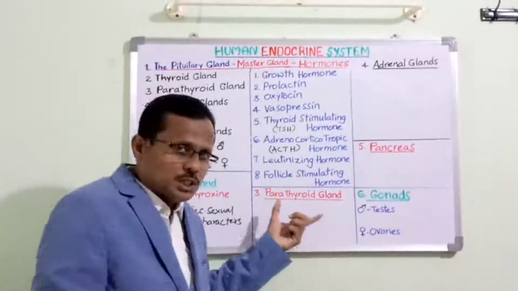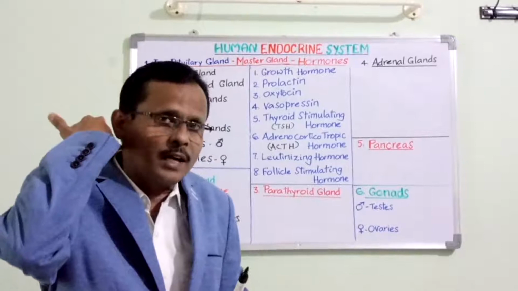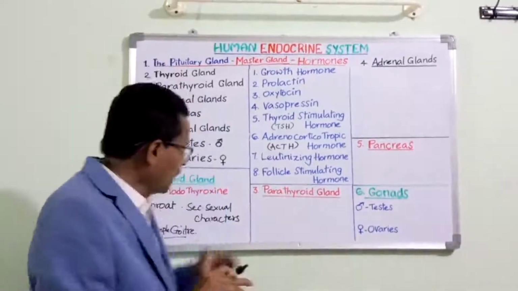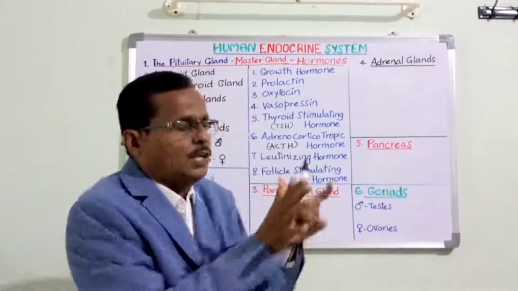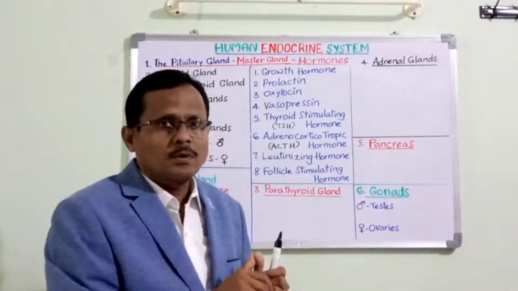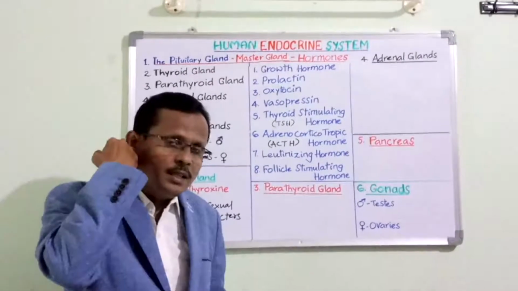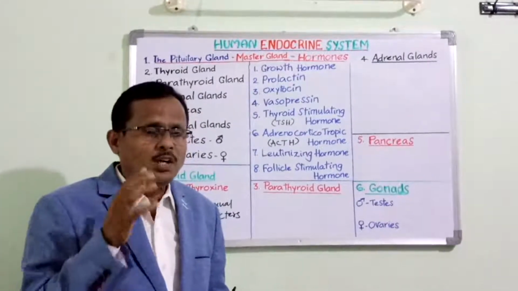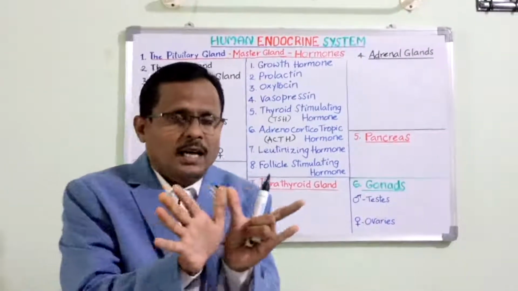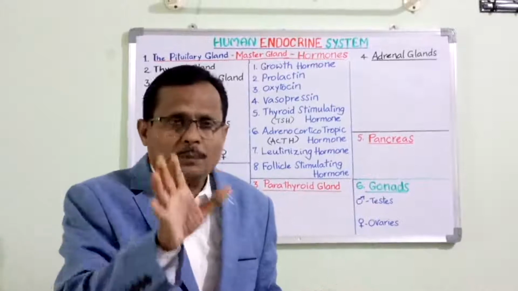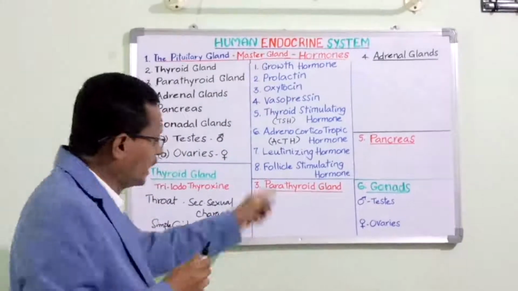Parathyroid gland is very simple. It is just located behind the thyroid gland. The thyroid gland is present in the front part, seen attached to the trachea, just like an open-winged butterfly, whereas the parathyroid gland is located just behind it. This open-winged butterfly shaped thyroid gland will be coordinated in its function with the parathyroid.